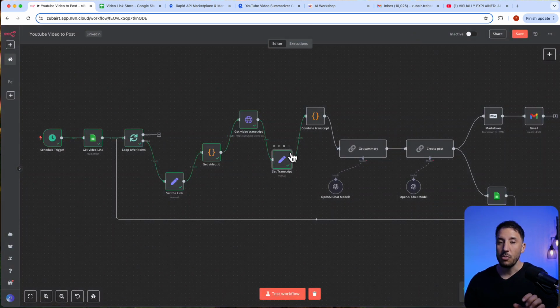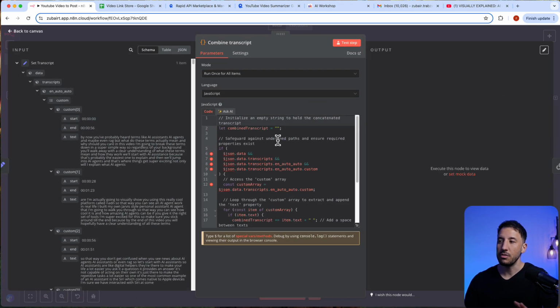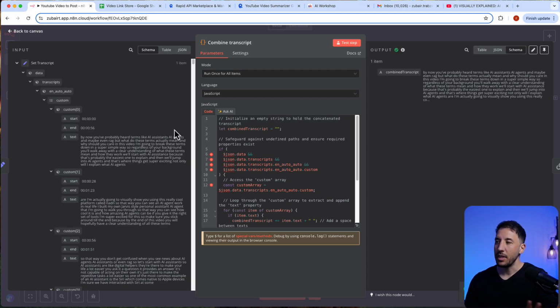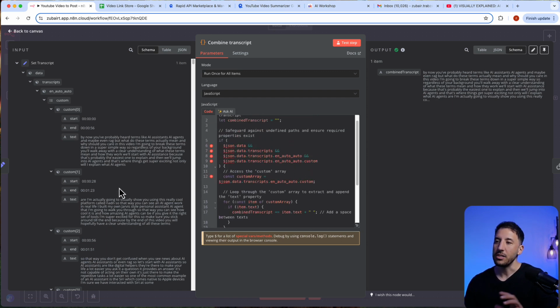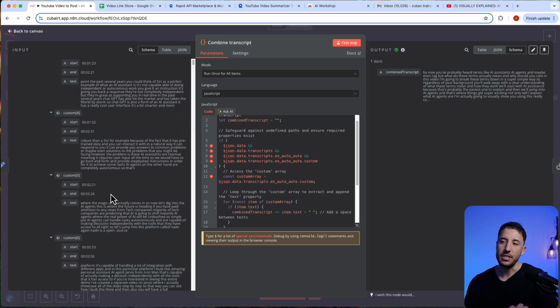All right. So now that we have that, we're going to use the same thing again. We're going to use our code node to combine these transcripts. So I'm going to test this step. Again, same thing, I'm not writing any code myself. I literally just took a screenshot of the output from the previous node, put it in my custom GPT, and told it to generate the code, because all I wanted to do is combine all of these different transcripts in the object output into one combined transcript. And that's exactly what I did here.